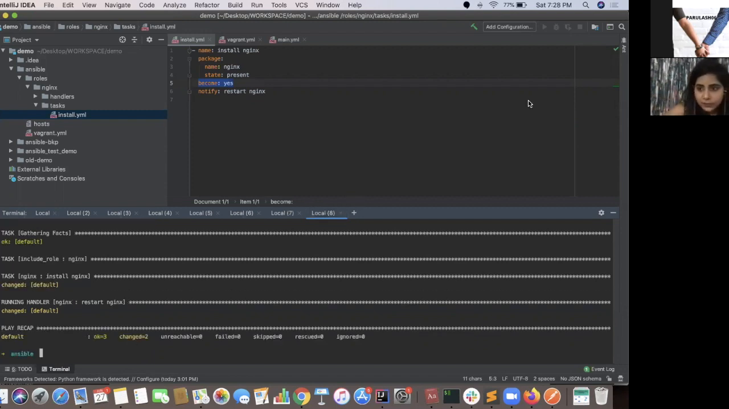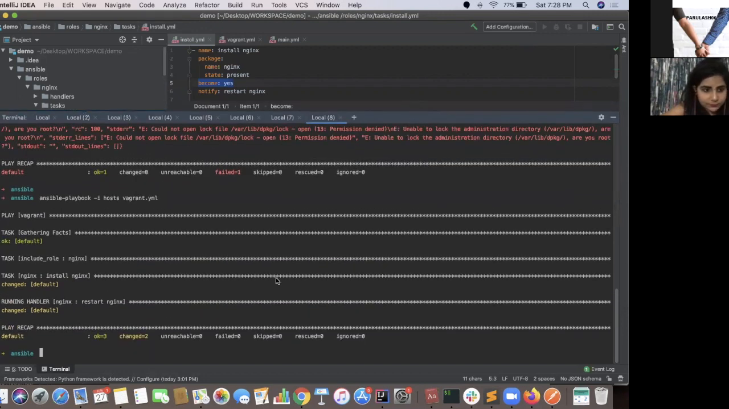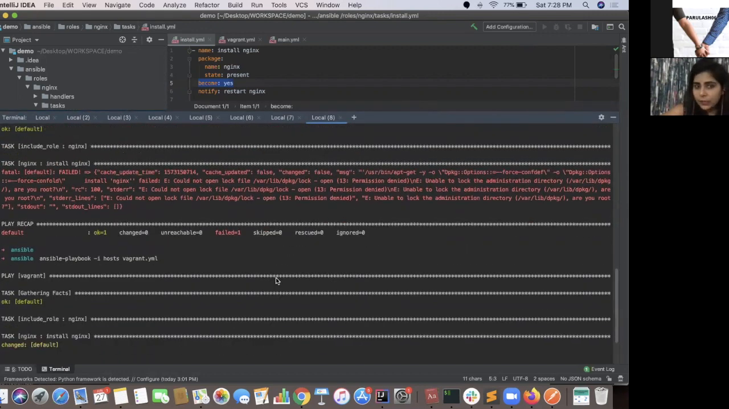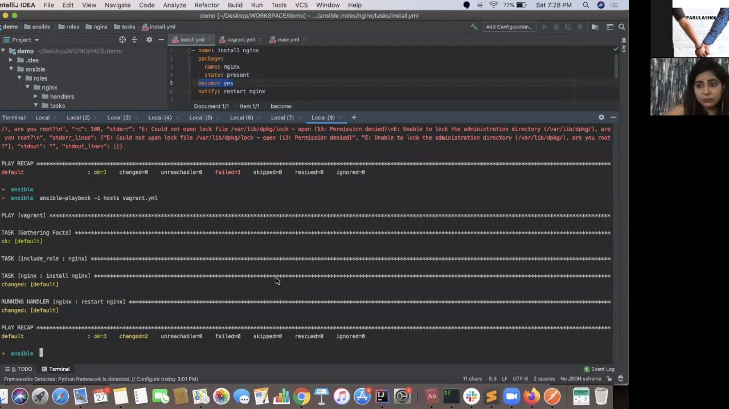Now, I want you to see this before we start anything. So just see, it was failing. Now we added become yes, which means it became root user and then executed this task. My task is executed now. Now let's see what happened here in this case. It installed Nginx, then it triggered a handler, or it triggered an event which restarted Nginx for us.